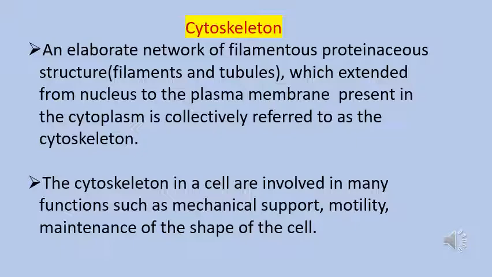The cytoskeleton is involved in many functions such as mechanical support, motility, and maintenance of the shape of the cell, and it provides the mechanical support to the cell.